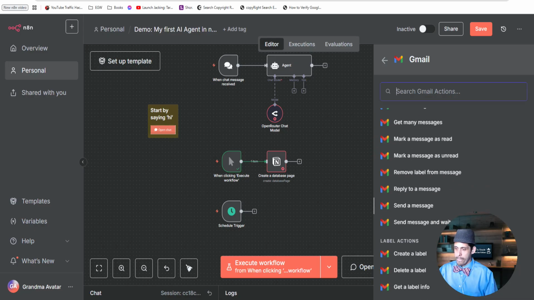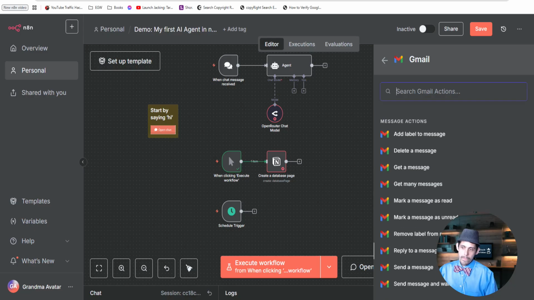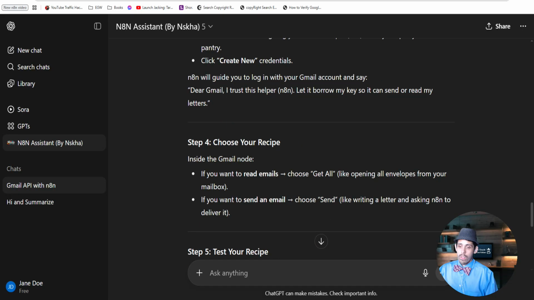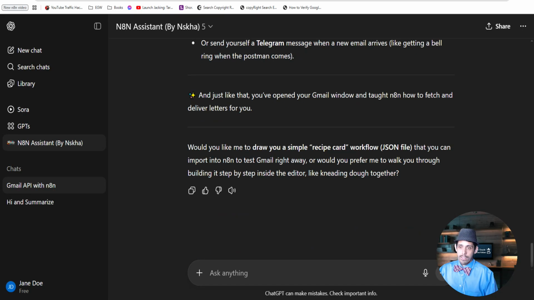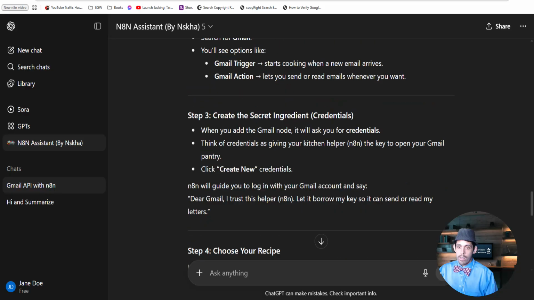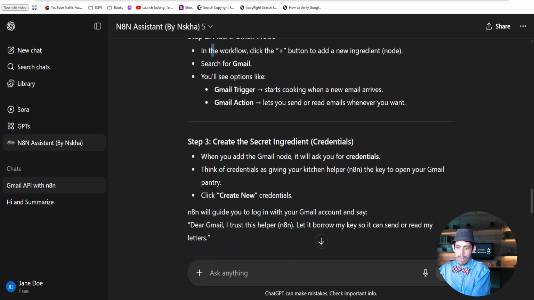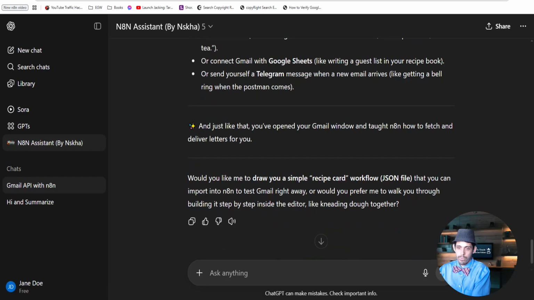So would it be able to do something that I don't know how to do? Yeah, I have it do stuff for me all the time. Great question. The way that you could do that is, let's say I have a use case, and by the way, this is going to show you step by step how to add your credentials and make sense of doing that. Any question you have, you could ask a follow-up question, that's fine. This is another major use. Now you can start to see why I use N8N Assistant every time I want to do something on N8N. It always starts with my Nishka Assistant first, right?